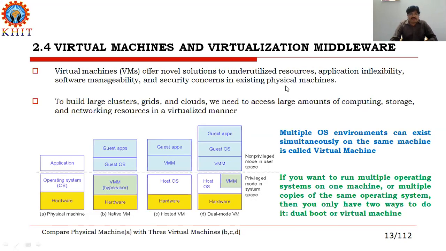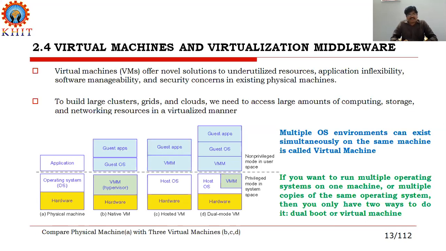Why do we use virtual machines in cloud computing? Sometimes the customer wants to run his application on more than one operating system. At that time, he needs to access virtual machines instead of accessing a personal computer. So virtual machines offer a novel solution, providing software manageability and huge security for all the machines.